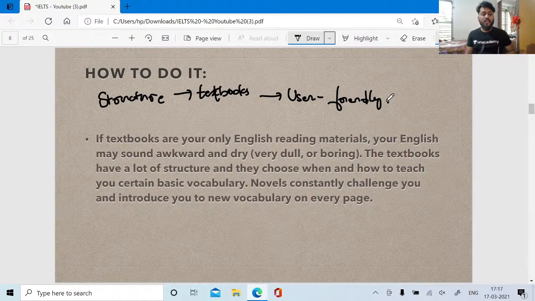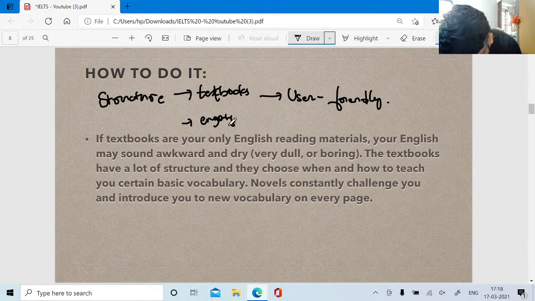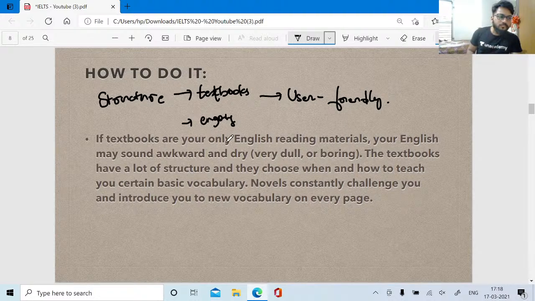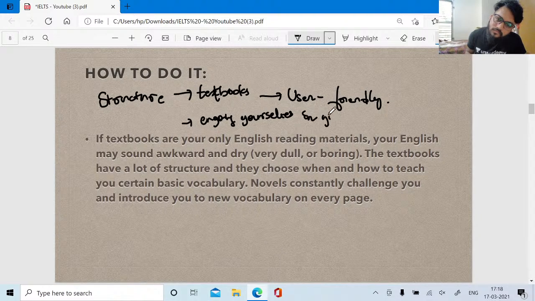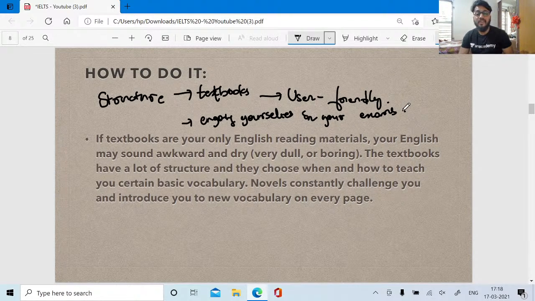So you can't stuff in a new vocabulary word every time, because textbooks are bought for the process of engaging yourselves in your exams.